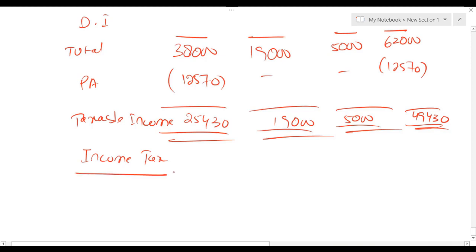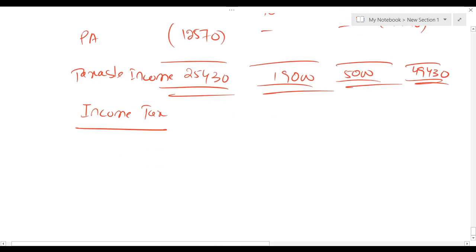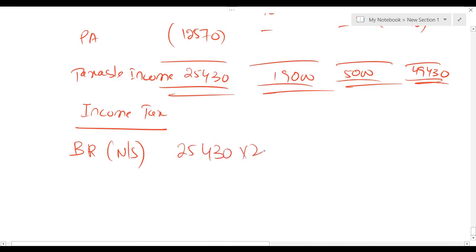Obviously, the 25,430 of non-saving taxable income falls entirely in the basic rate band, where the tax rate is 20%. Basic rate non-saving: 25,430 at 20%. Let's check what we get. We're getting 5,086.